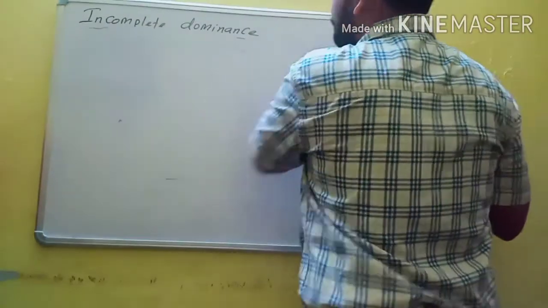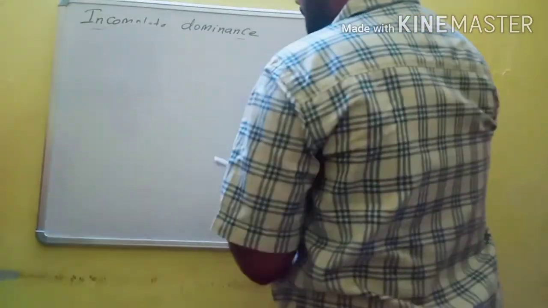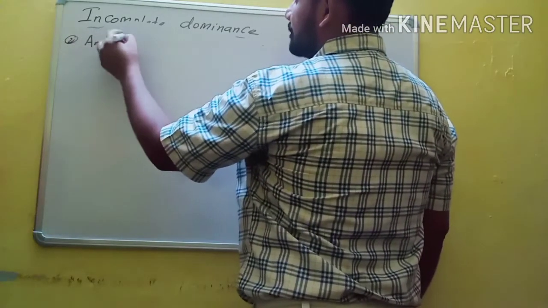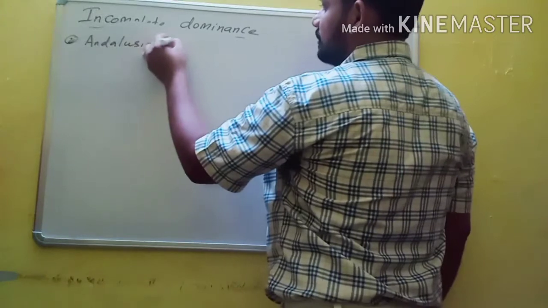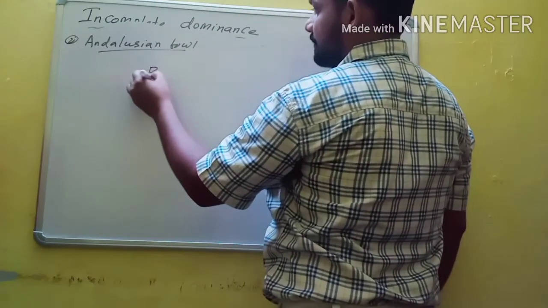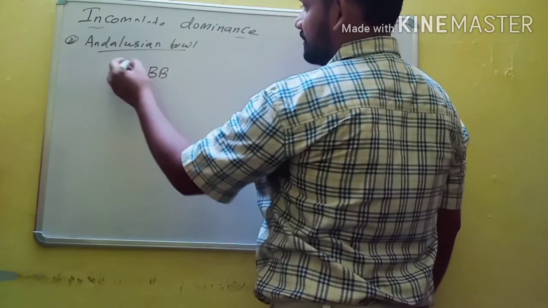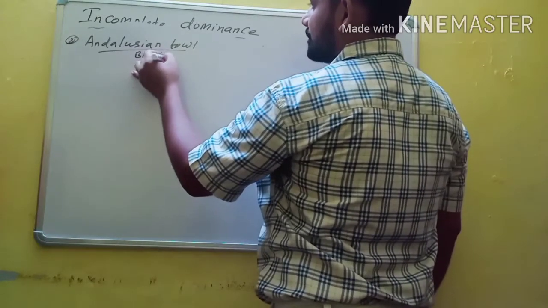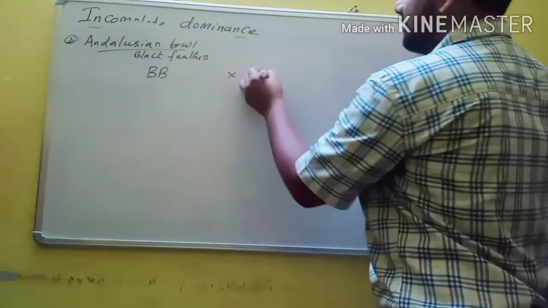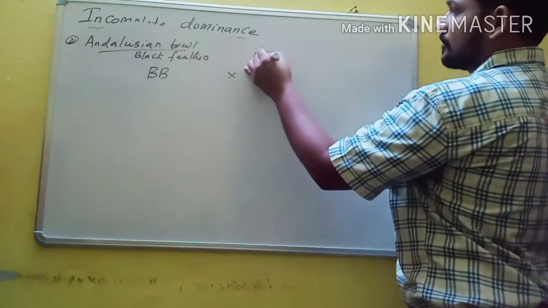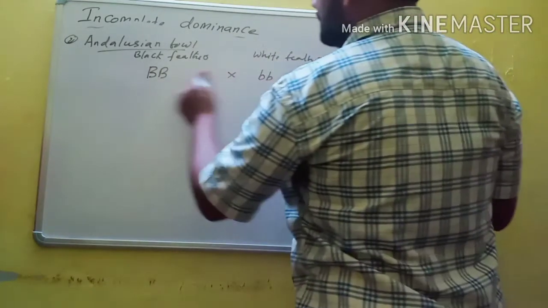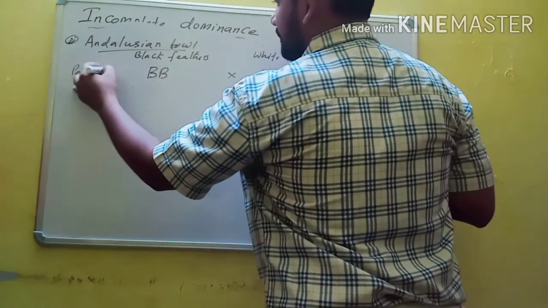In the Andalusian fowl, the black feather is crossed with the white feather. The black is the dominant character and the white is recessive. So these are the parents.